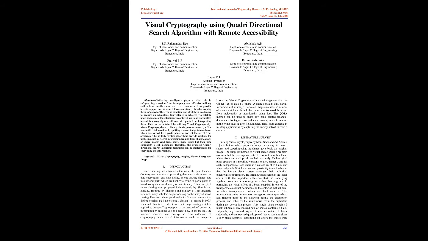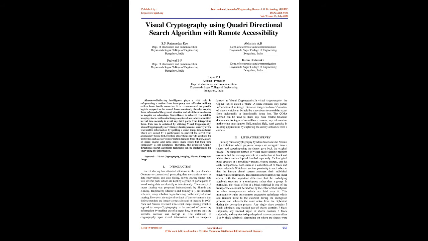In visual cryptography, the ciphertext is called a share. A share contains only partial information of an image. Hence an image can have n number of shares which can be held by n receivers to avoid the secret from incidentally or intentionally being lost. The QDSA method can be used to share any bank-related financial documents, footage of surveillance cameras, any information in the crime investigation field, medical field, bank captcha, and in military applications by capturing the enemy activities from a camera.